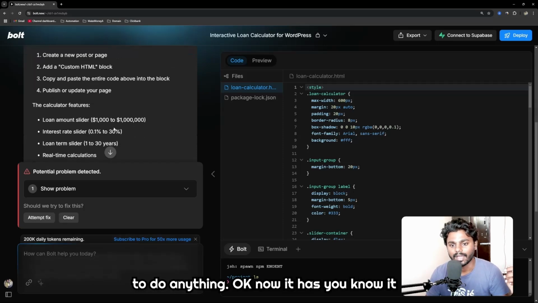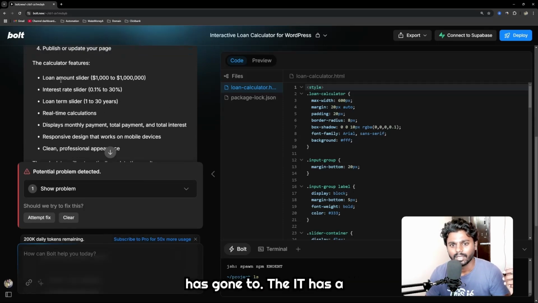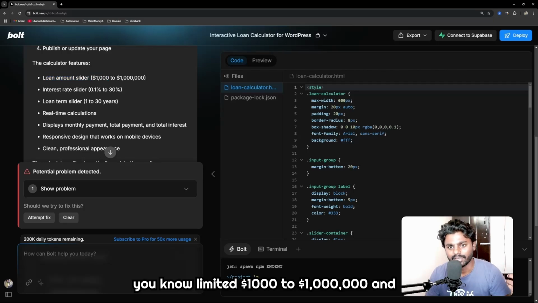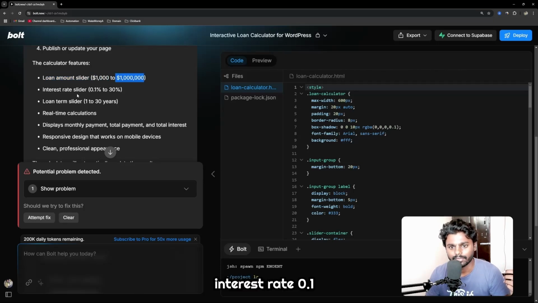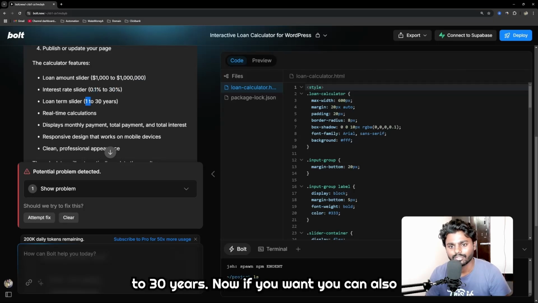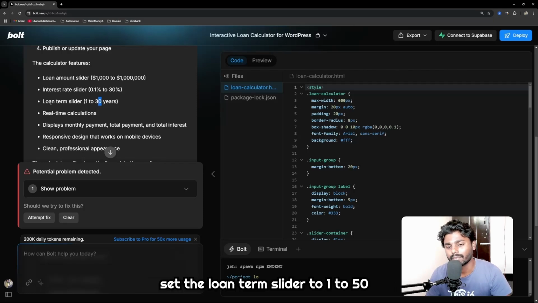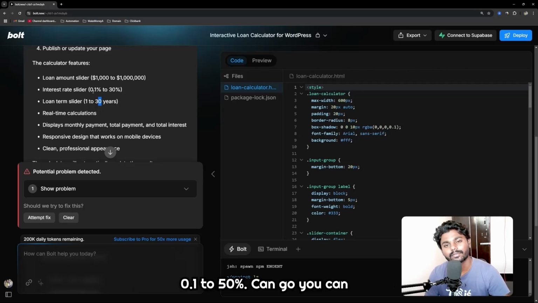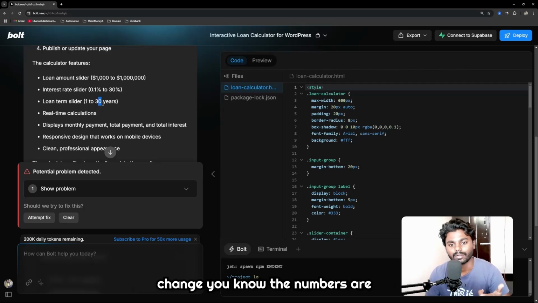Okay, now it has limited the loan amount from $1,000 to $1 million, interest rate 0.1 to 30%, which is max, and 1 to 30 years. Now if you want, you can change the numbers. You can tell it to set the loan term slider to 1 to 50 years or 100 years. Nobody chooses 100 years, but yeah, interest rate 0.1 to 50%. The numbers are arbitrary.